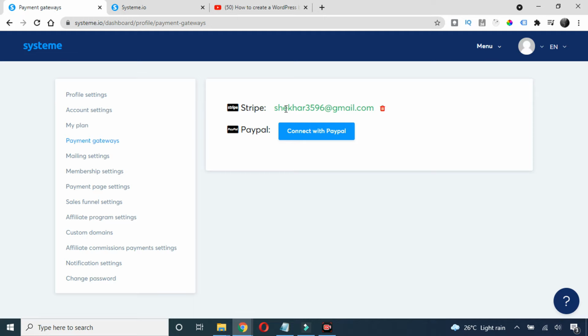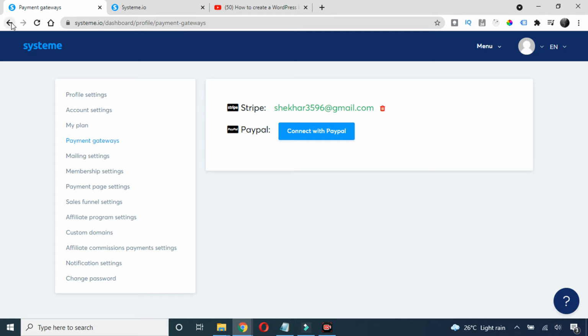If you don't know how to create a Stripe or PayPal account, just search on the net. It's pretty easy and straightforward. So once you have linked a Stripe or PayPal account, our payment gateway has been linked. Now the second step is how we can add the price to our course.